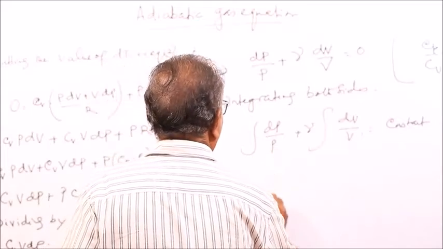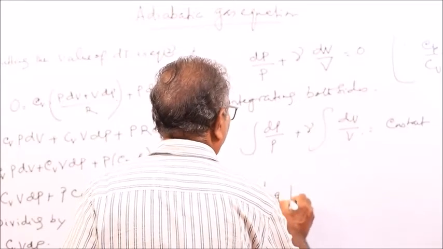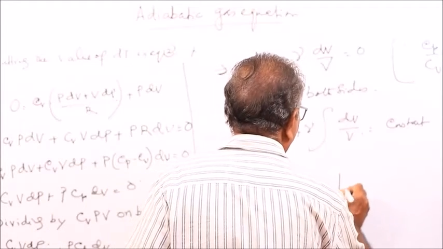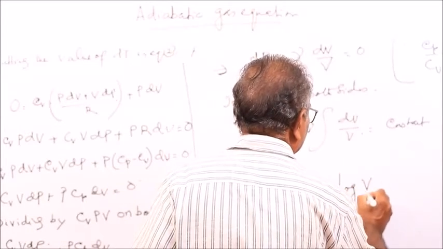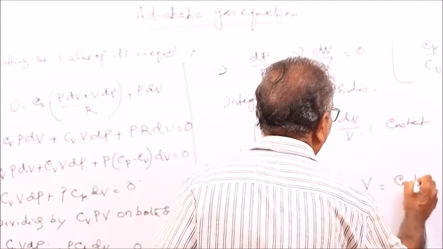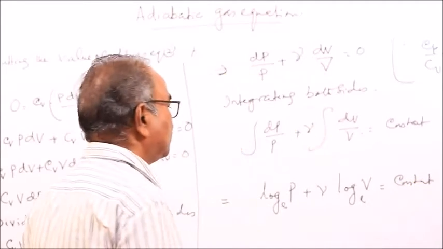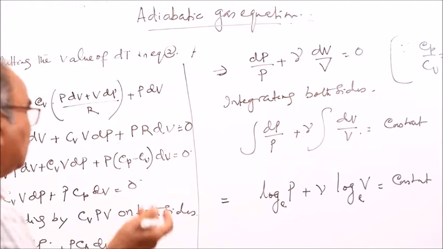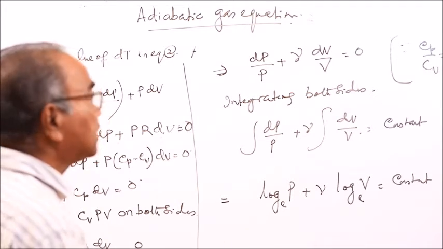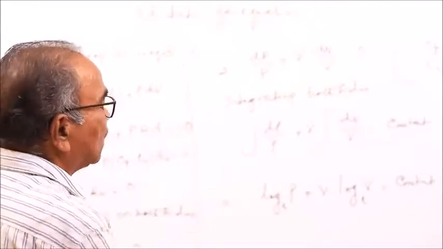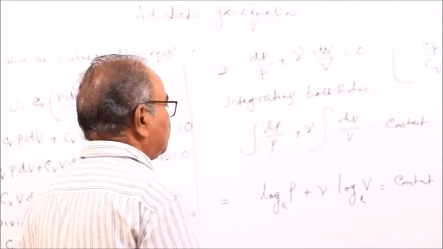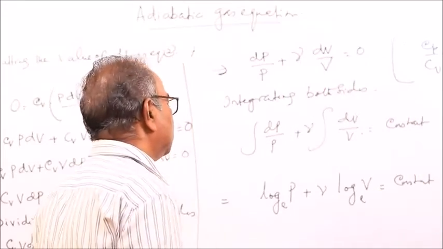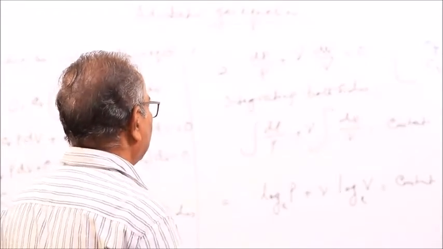So this is log of P with base e, and this is gamma log of V with base e, equal to a constant. The differentiation of a constant is 0, so the integration of 0 gives you a constant.